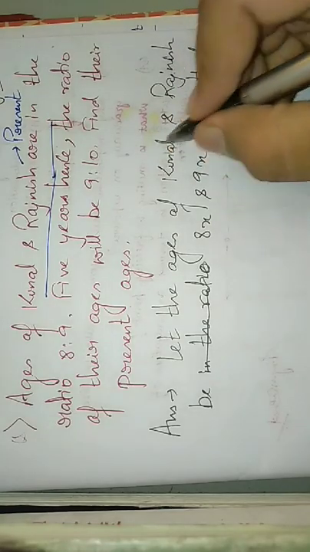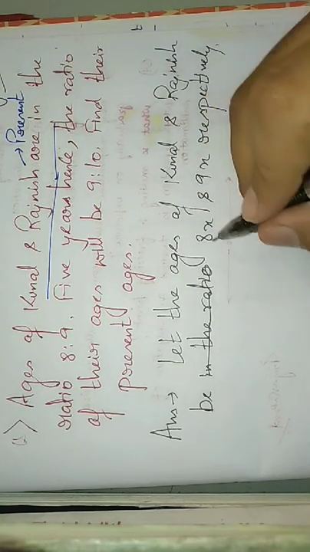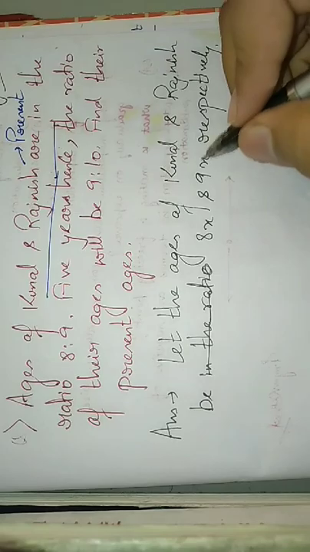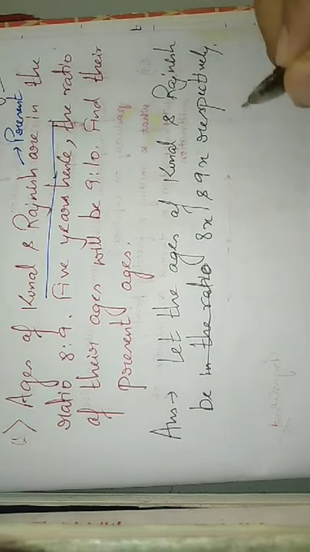Respectively means 8x refers to Kunal's age, 9x refers to Rajneesh's age.